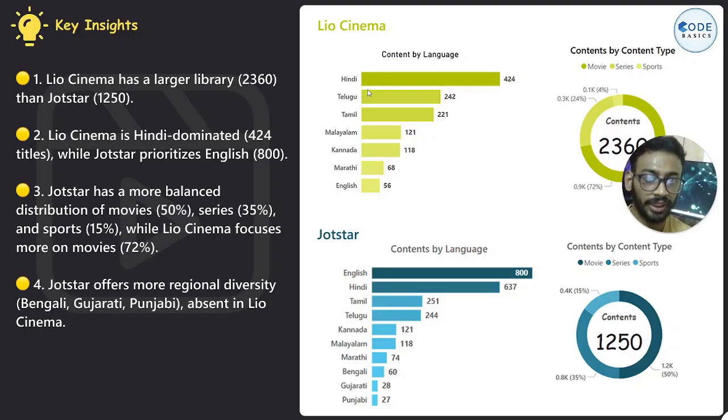So you can see that Jotstar offers more regional diversity: Bengali, Gujarati, Punjabi. You can see that Bengali, Gujarati, Punjabi, these are the more regional diversity than LioCinema. LioCinema dominates with Hindi, and for Jotstar, English is the most preferable language.